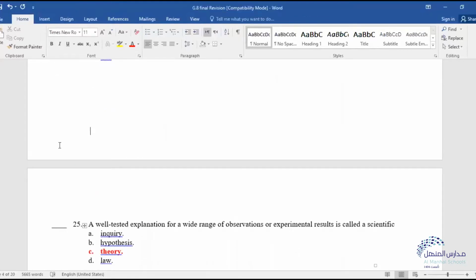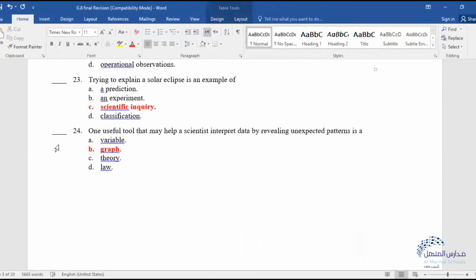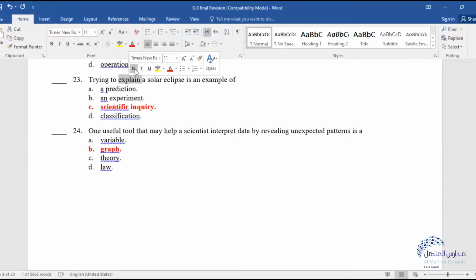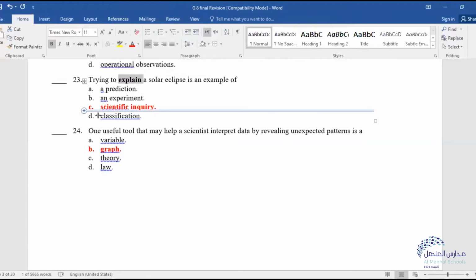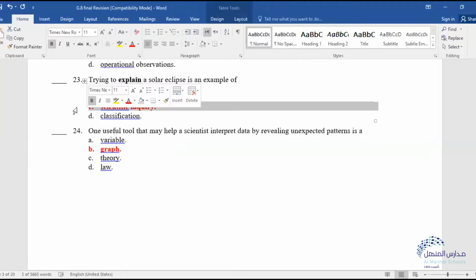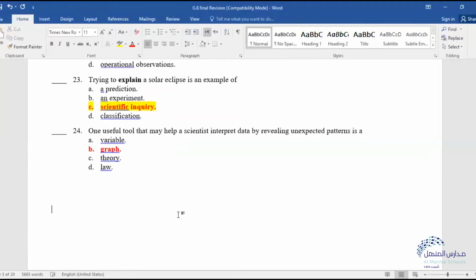Let's get again. Number 23: trying to explain a solar eclipse is an example of... If I'm going to explain what's happening inside the solar eclipse, it won't be prediction. I'm explaining, so it wouldn't be experiment. I wouldn't make an experiment about a solar eclipse. Sometimes you can, but not like that. Scientific inquiry will be the perfect answer. Classification, I'm not classifying when I'm doing an explanation. So it's going to be scientific inquiry.